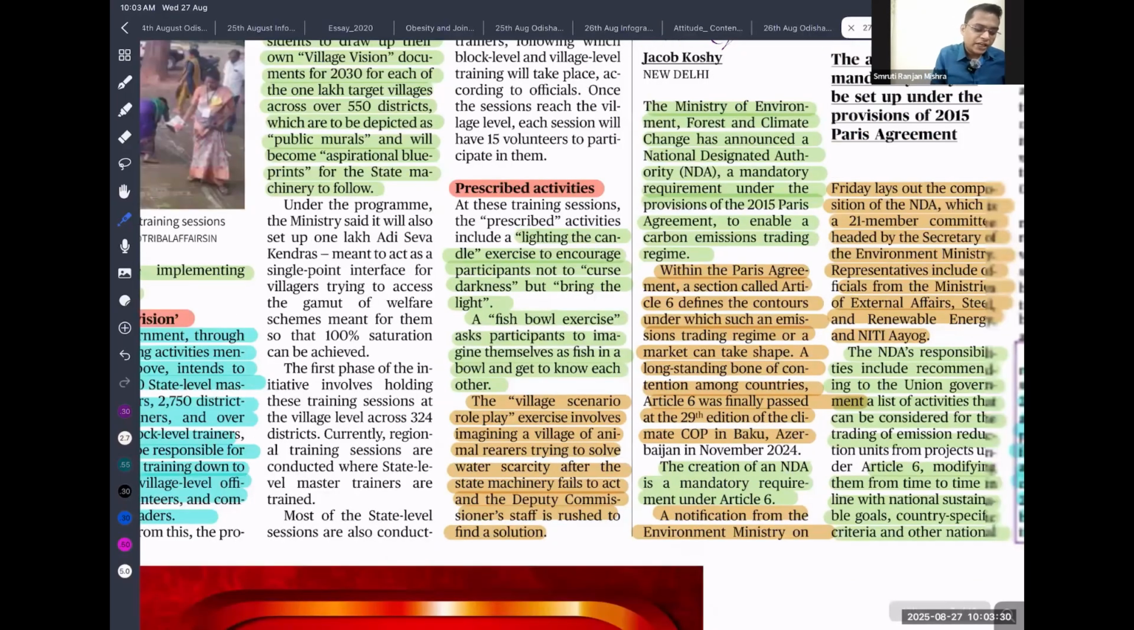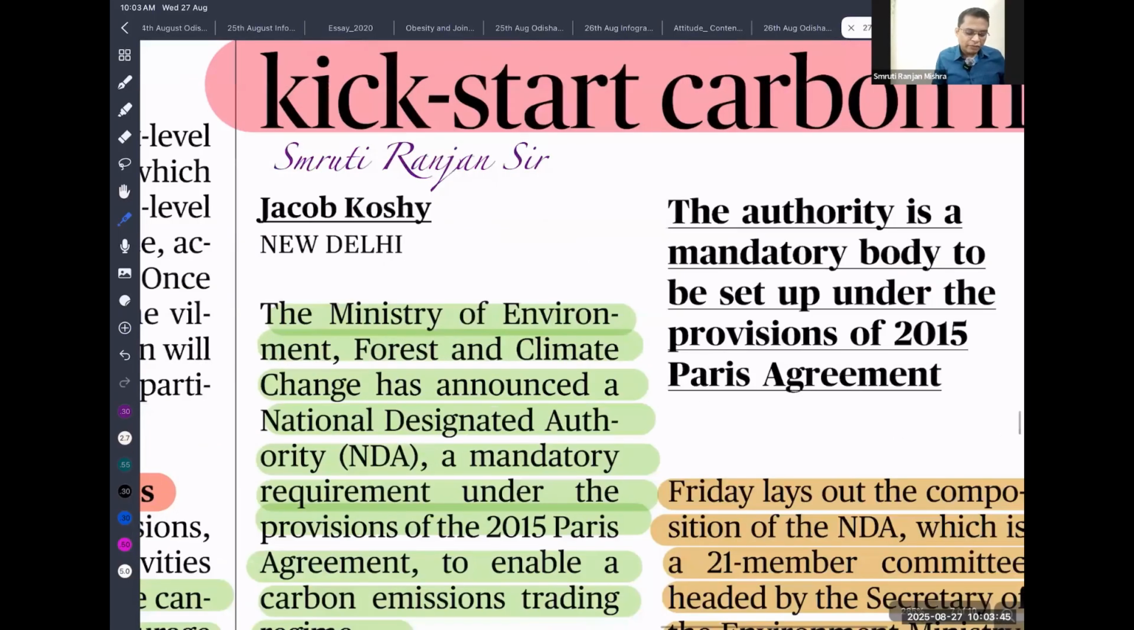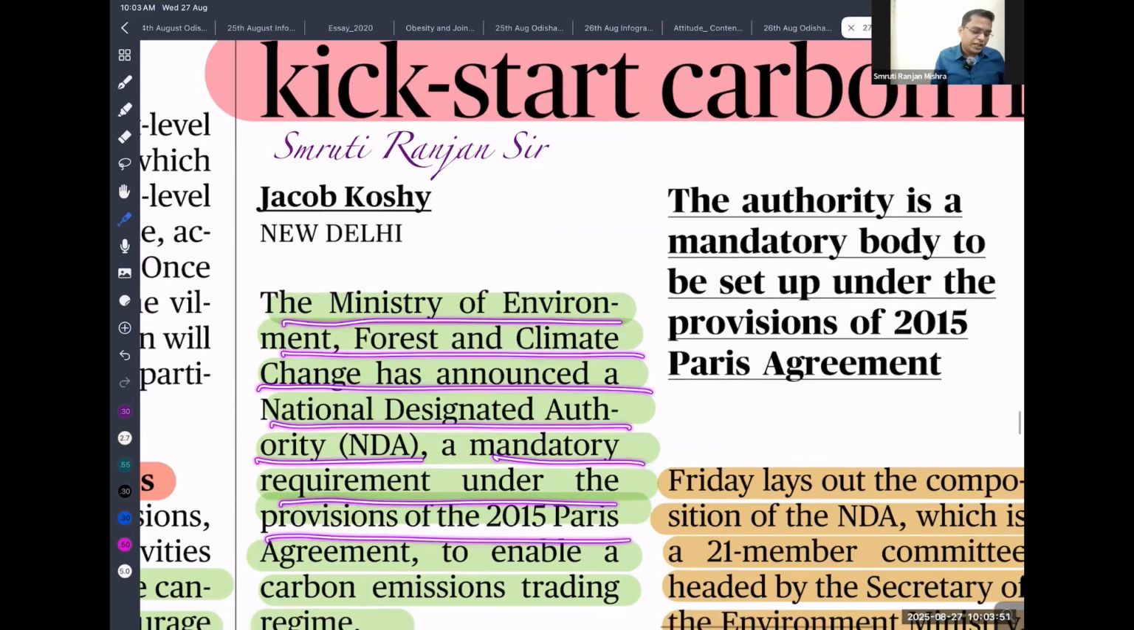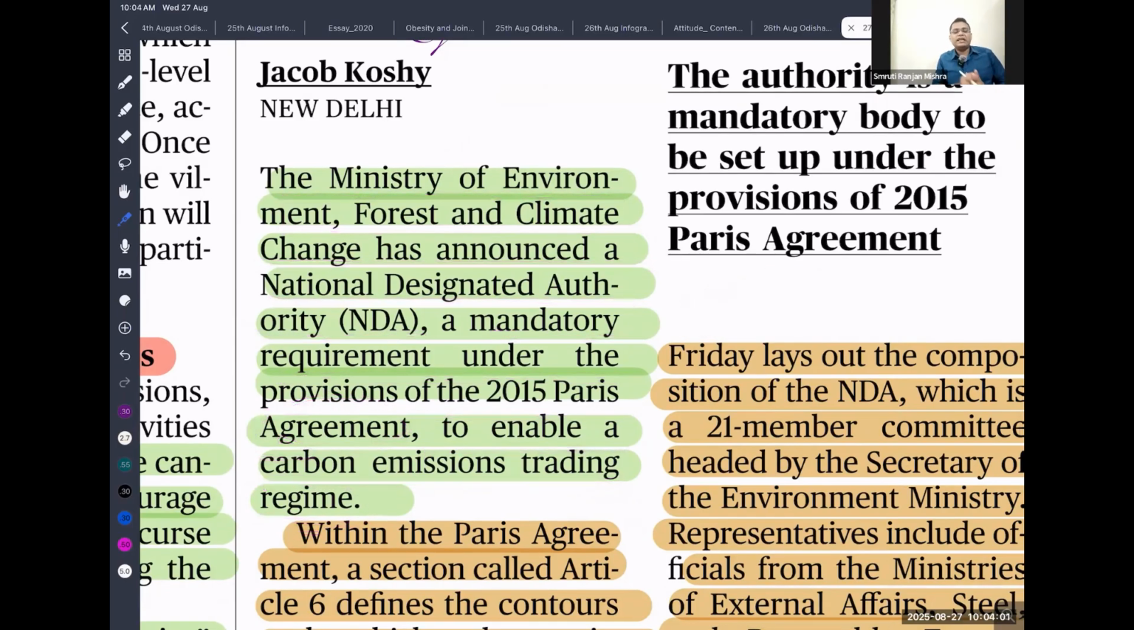So next important news is center finalize national designated authority, NDA. It is very important, so they can ask in UPSC exam also. So what is the role of national designation authority, NDA? So the Ministry of Environment, Forest and Climate Change announced the national designation authority, a mandatory requirement under Paris Agreement of UNFCCC, United Nations Framework Convention on Climate Change, for carbon emissions trading regime, to ensure that those who are excess emitting, they can trade their carbon with those who save the carbon. So we need national designated authority.